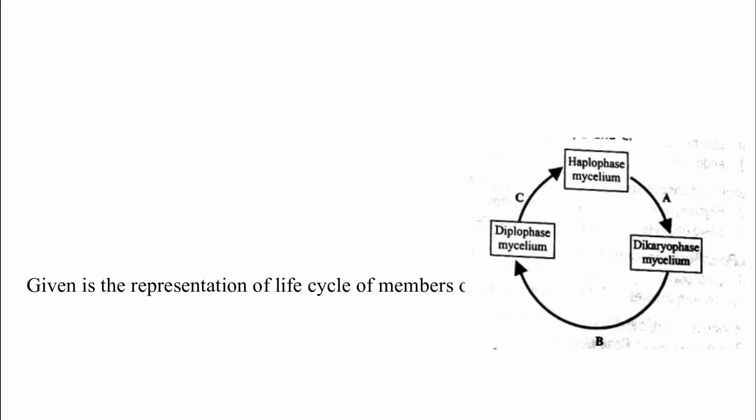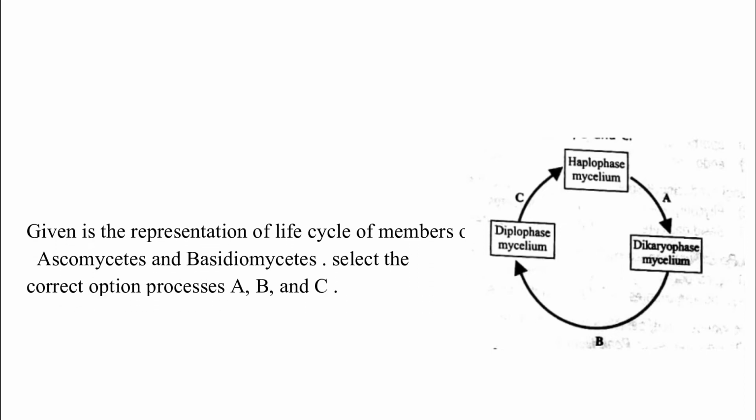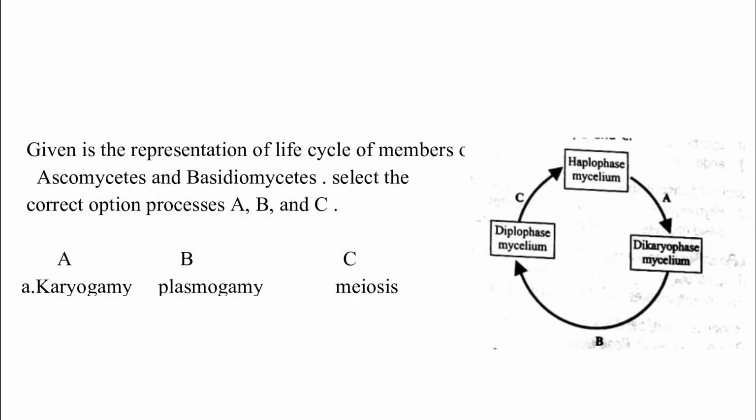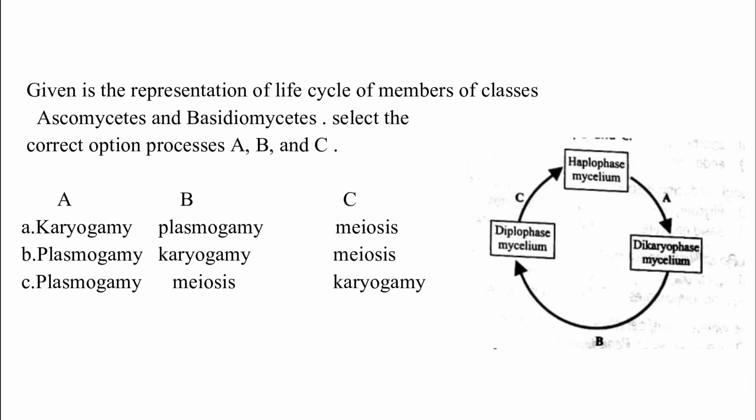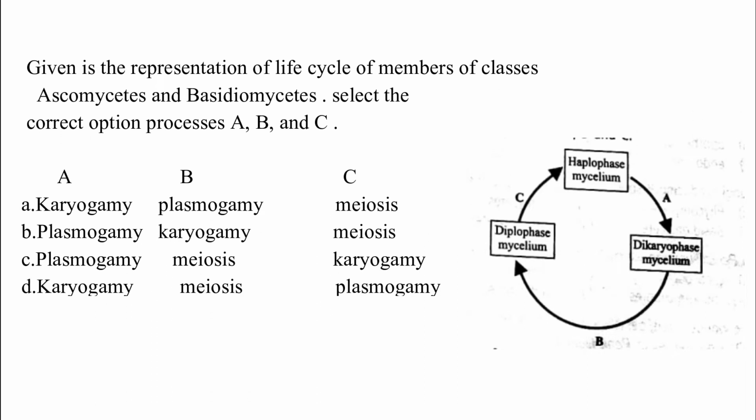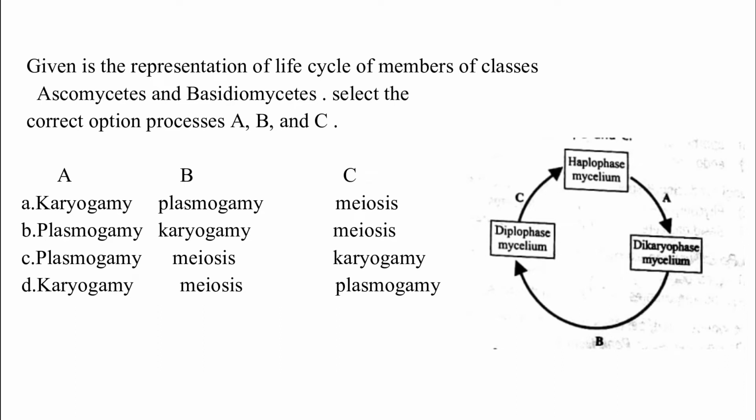Given is the representation of the life cycle of members of class Ascomycetes and Basidiomycetes. Select the correct option for process A, B and C. Option A, karyogamy, plasmogamy, meiosis. Option B, plasmogamy, karyogamy, meiosis. Option C, plasmogamy, meiosis, karyogamy. Option D, karyogamy, meiosis, plasmogamy.